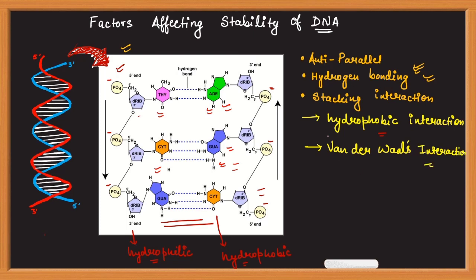So the distance between two adjacent nitrogenous bases in the nucleic acid is based on the van der Waals distance, and the stacking of these nitrogenous bases in the nucleic acid is also based on the van der Waals interaction. It is basically a very weak interaction, but its significance increases in the presence of other interactions. For example, here we have hydrogen bonding and hydrophobic interaction. So in the presence of other interactions, van der Waals interaction shows certain significance, and this weak interaction also helps in stability of DNA. This stacking interaction is also known as pi stacking.